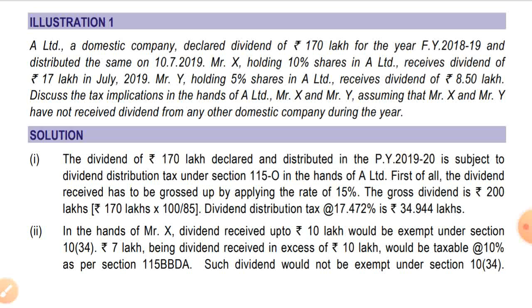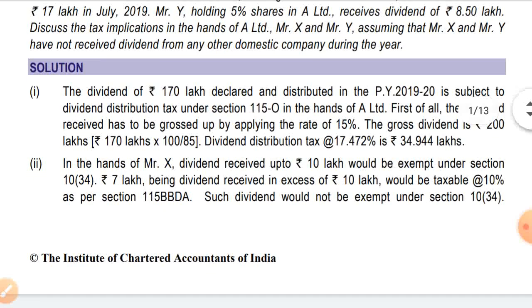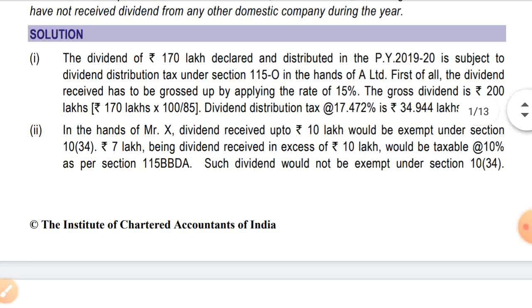First of all, the dividend received has to be grossed up. As we all know, for payment of dividend distribution tax the dividend is to be grossed up by applying the rate of 15%. The gross dividend is 200 lakhs. How 200 lakhs came, that is shown: 170 into 100 divided by 85. And dividend distribution tax at the rate of 17.472% is 34.944 lakhs. How 17.472 came, that is 15% plus 12% surcharge plus 4% cess.